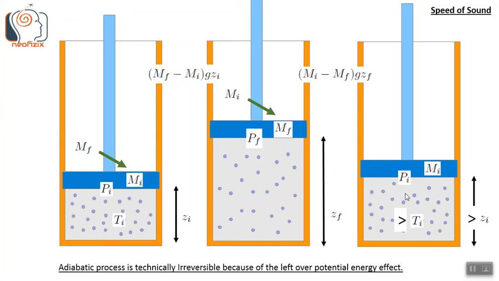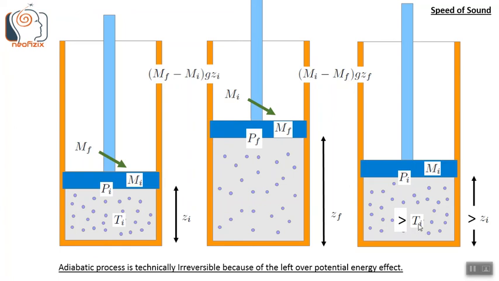Therefore, with mi, no doubt the final pressure of the system will be the same as in the first step, pi, because the mass is mi. But there will be this residual potential energy left over, which appears as higher temperature.